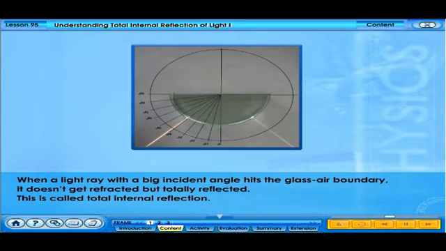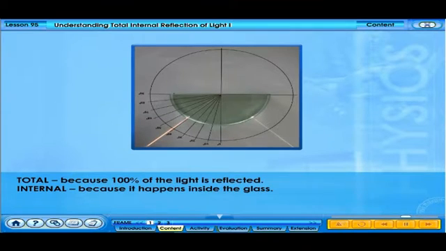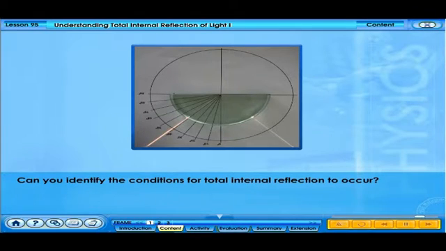When a light ray with a big incident angle hits the glass-air boundary, it doesn't get refracted, but totally reflected. This is called total internal reflection. Total, because 100% of the light is reflected. Internal, because it happens inside the glass. Can you identify the conditions for total internal reflection to occur?